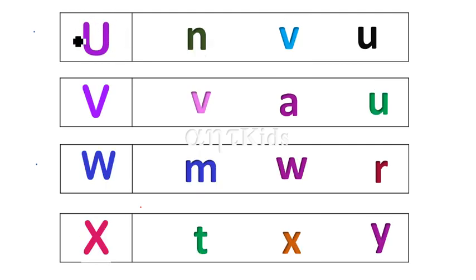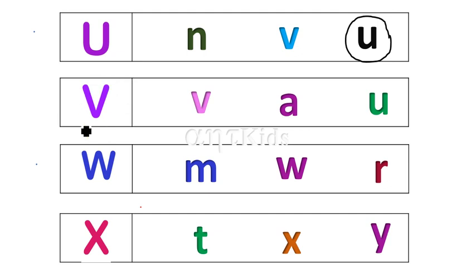This is uppercase U. Where is lowercase u here? This one? No, this is N. And what about this? This is V. So here this is U. This is your lowercase u. U says... And what about this one?